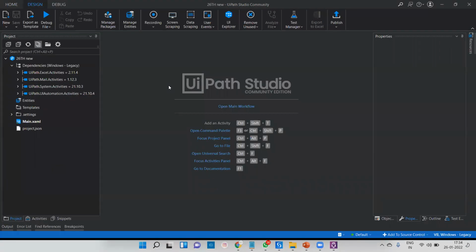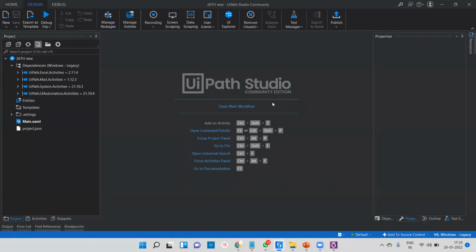You can see everything is done. All dependencies are already installed by UiPath, and you can start the project within 30 seconds. Your software is launched, and I can challenge you, within 5 minutes we are able to install the software, and within 6 to 7 minutes we can start each and everything. So that's why UiPath is so advanced.